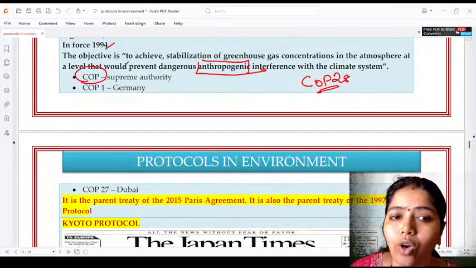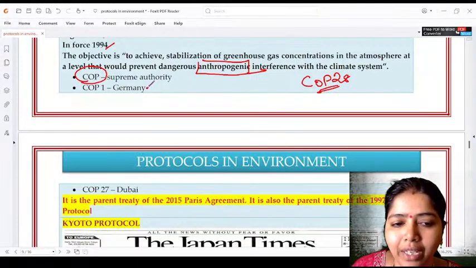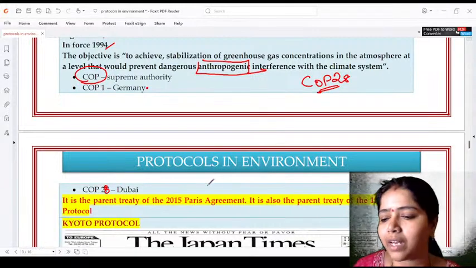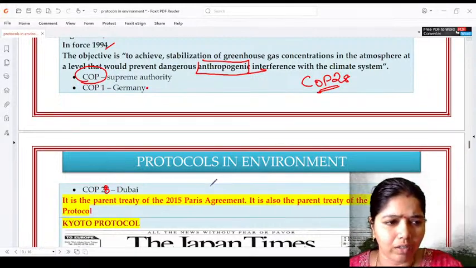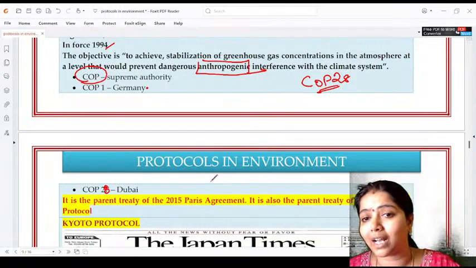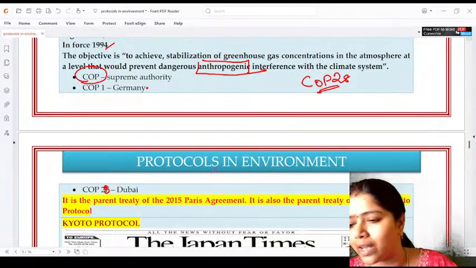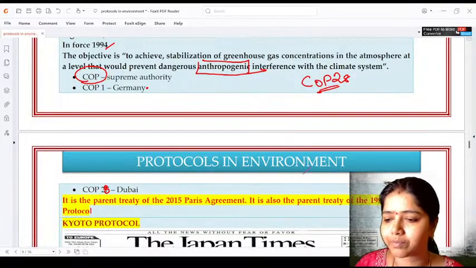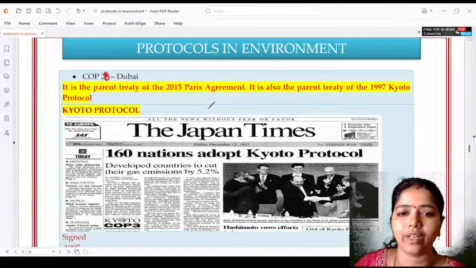And COP 21 was held in Paris, and now it's COP 28. It's not 27, it's 28. COP 28 is over, it's been done, right? In Dubai last week, right? Modi ji also went there, right? So COP 28 was the last one, held in Dubai. Yes, very good. Very good.